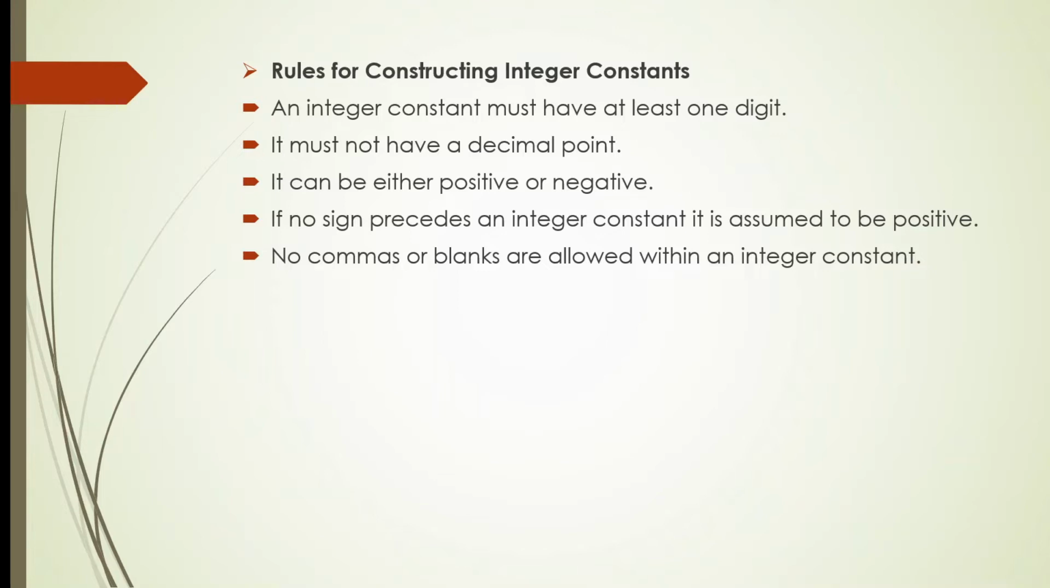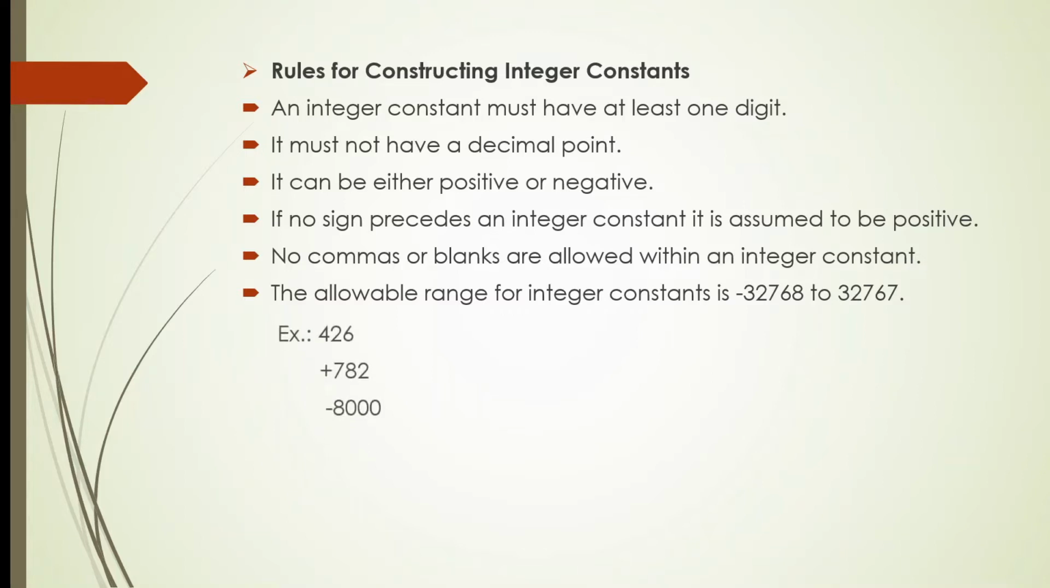So after 20 we have a comma in our normal life, but in C it is not taken as an integer constant, it will give an error. The allowable range for an integer constant is minus 32,768 to 32,767. Examples are 426, plus 782 and minus 8000.